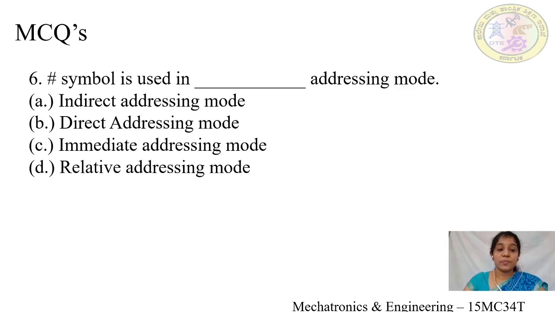Sixth MCQ. Hash symbol is used in dash addressing mode. Option A, indirect addressing mode, option B, direct addressing mode, option C, immediate addressing mode, option D, relative addressing mode. Hash symbol is used in which addressing mode? Yes, it is immediate addressing mode. It is option C.